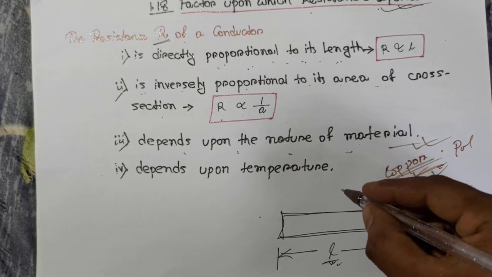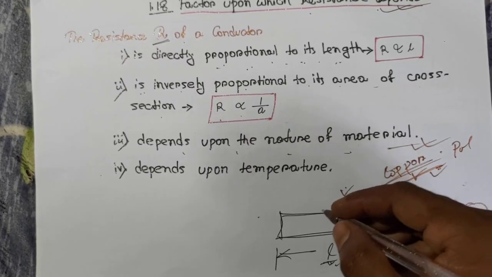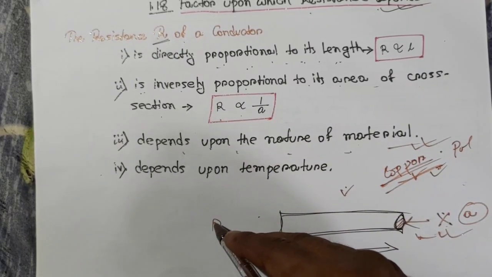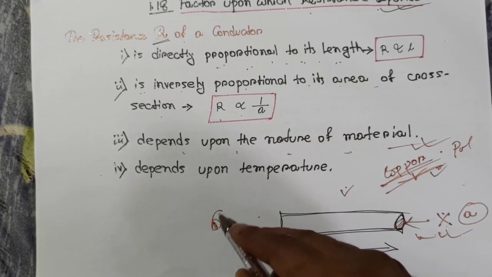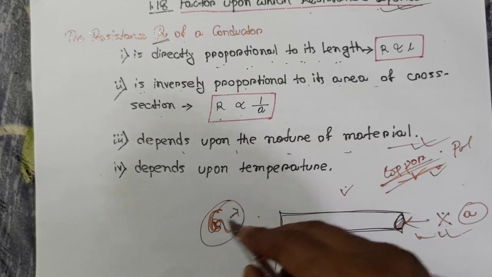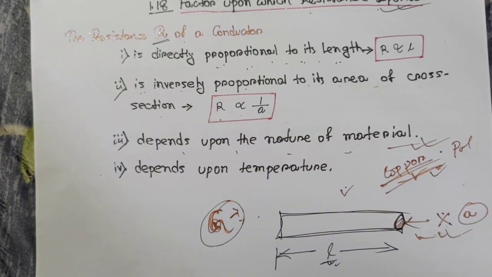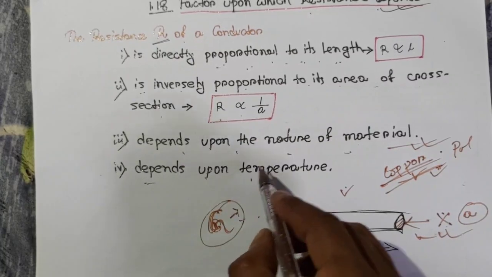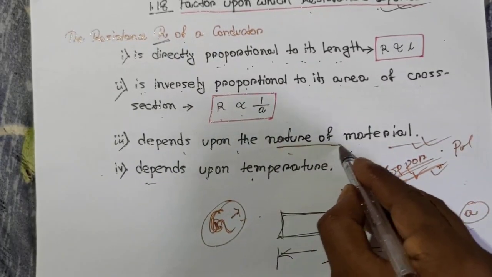Gold has less resistance, so current flows through it easily.